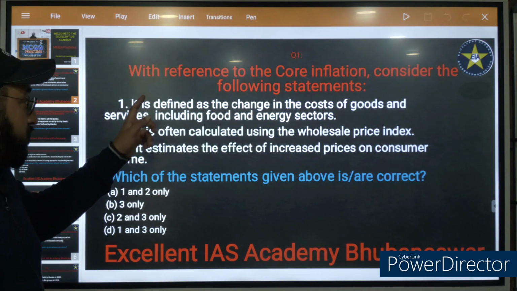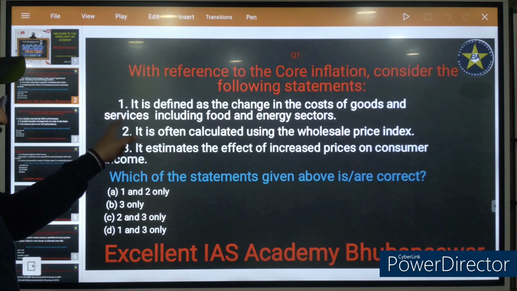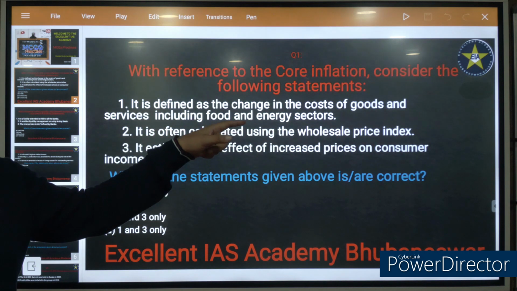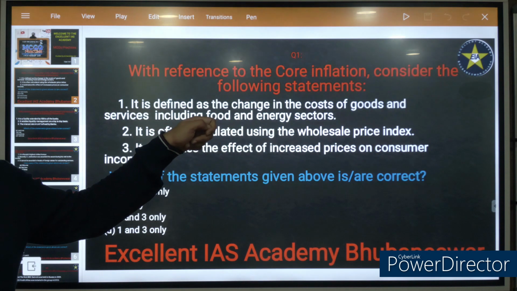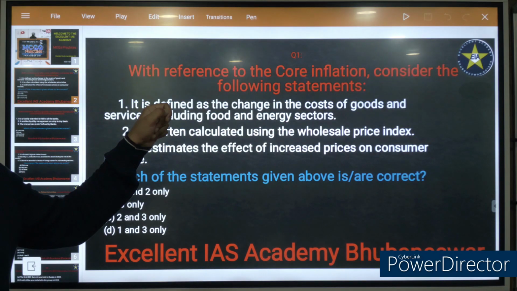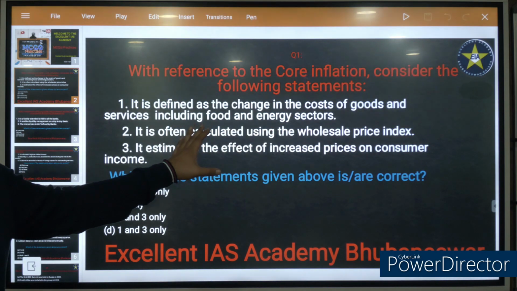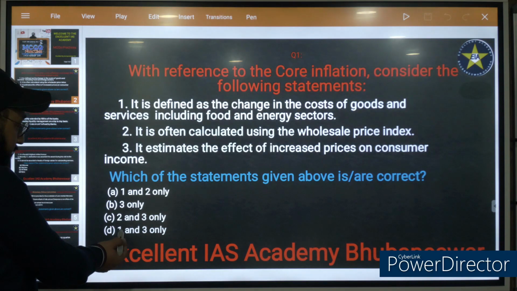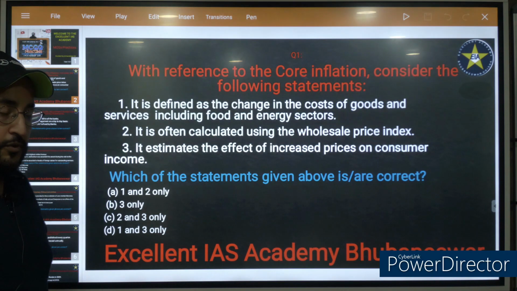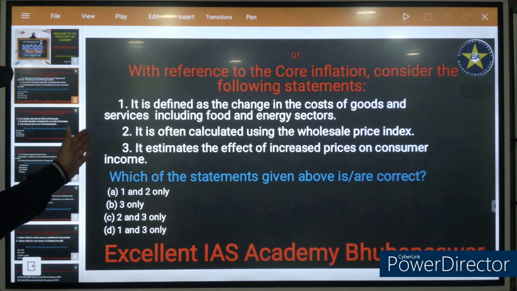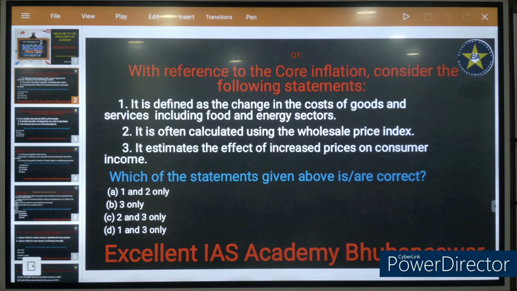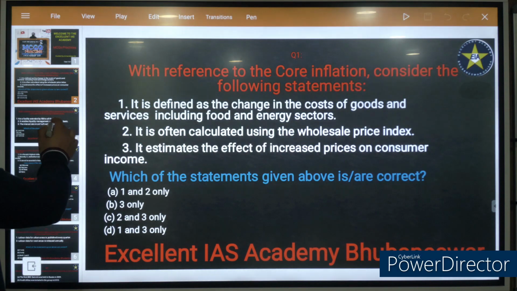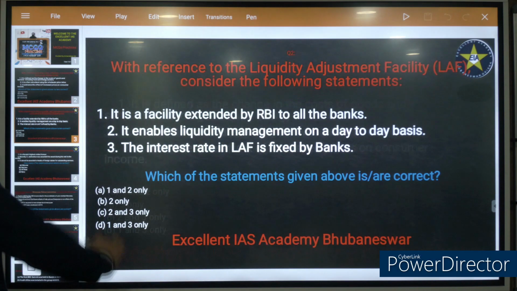Core inflation uses the consumer price index because inflation has to be measured in terms of goods as well as services. So statement 2 is incorrect, and 1 is already incorrect. The right answer has to be option B. Statement 3: it estimates the effect of increased price on consumer income. Any doubts? No. Now let's proceed to question number 2.